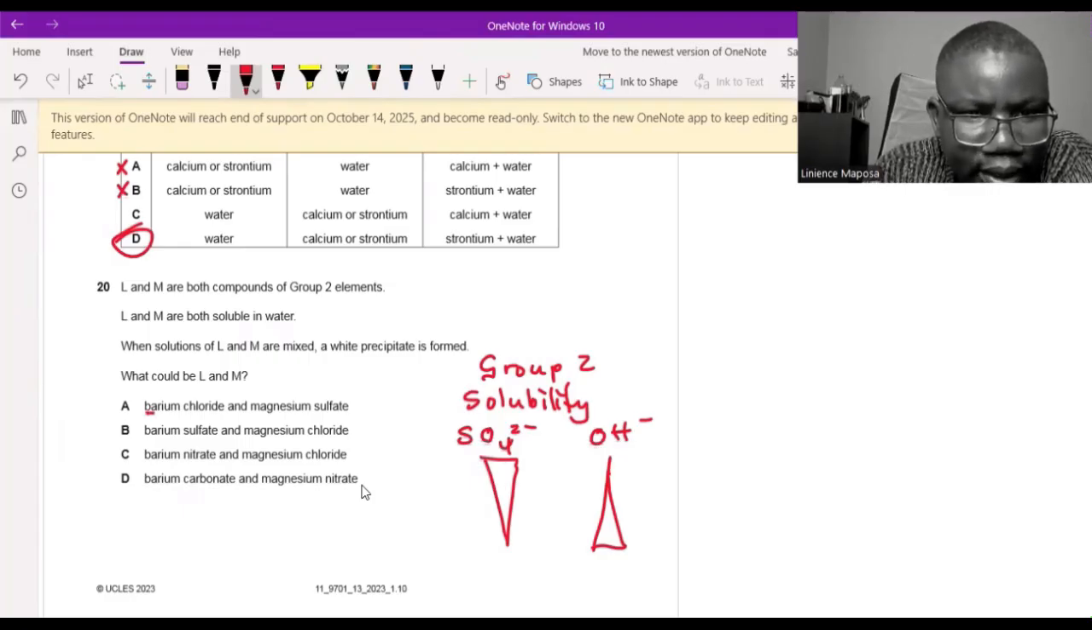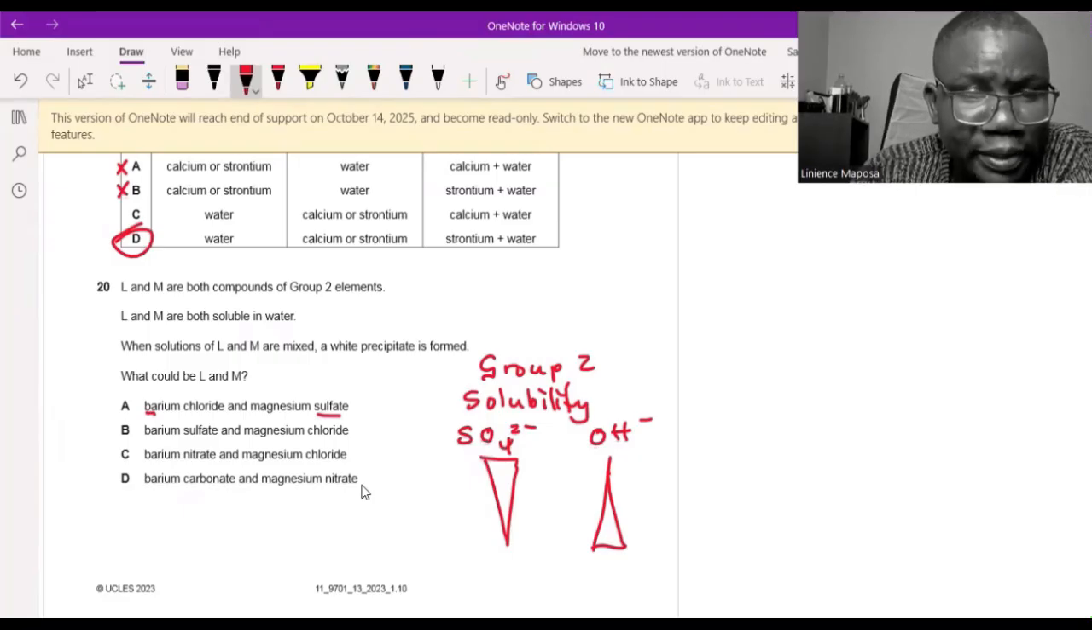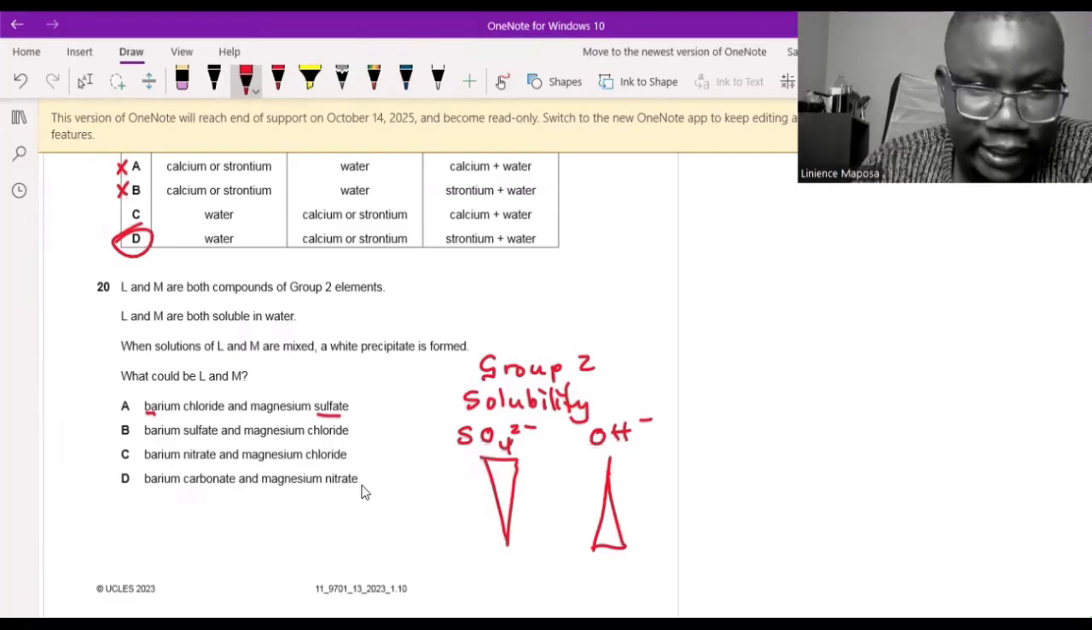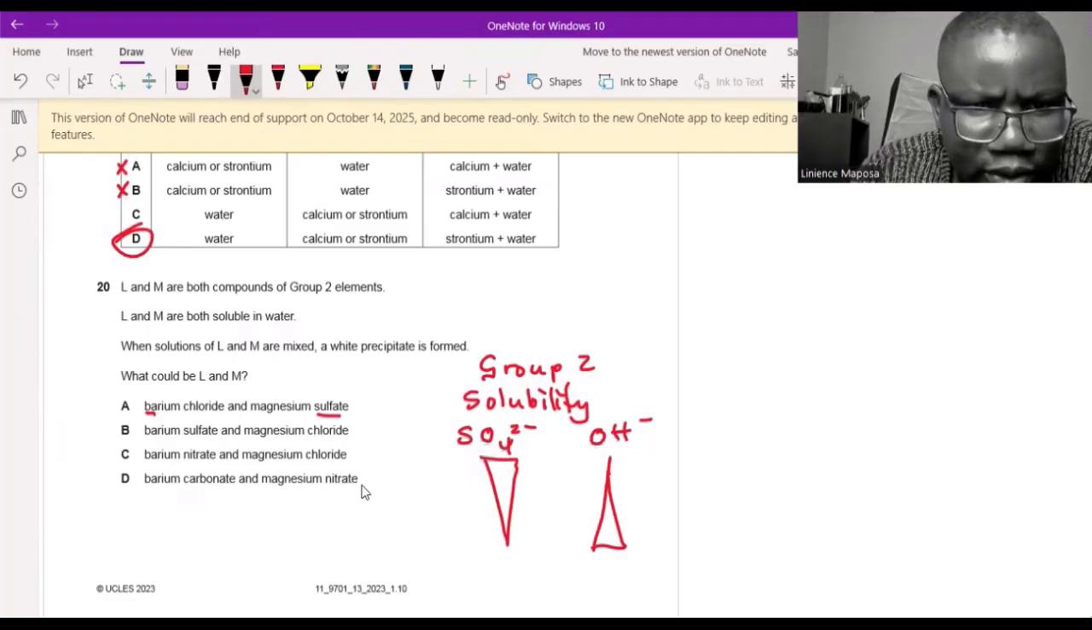When they mix, barium will react and combine with sulfate. Okay, this looks like the answer here, because we test for sulfate using barium in paper 3, because it will precipitate and form a white precipitate of barium sulfate. So this one looks like the answer. Let's check the other ones. Barium sulfate is down here. It's insoluble. They said both L and M must be soluble. This is insoluble. This is wrong.